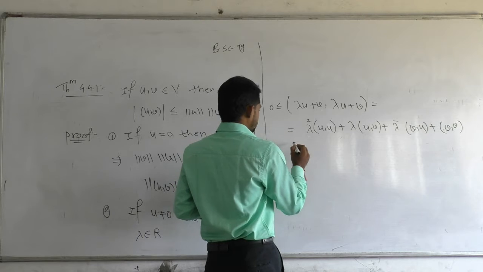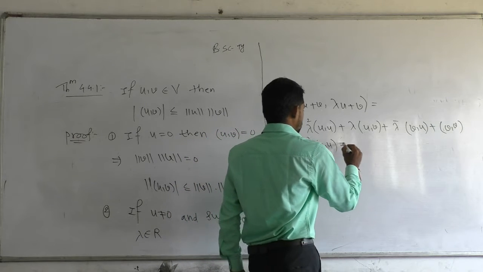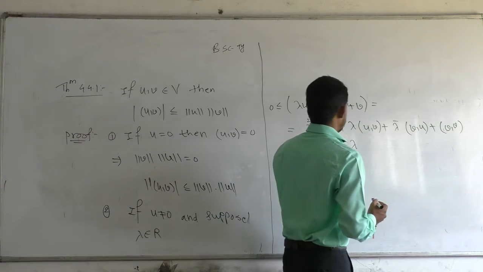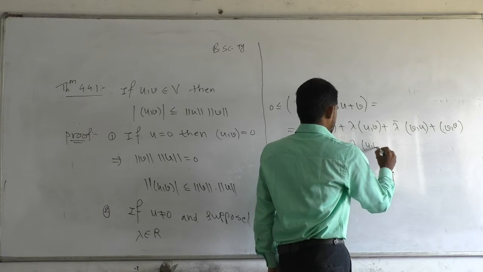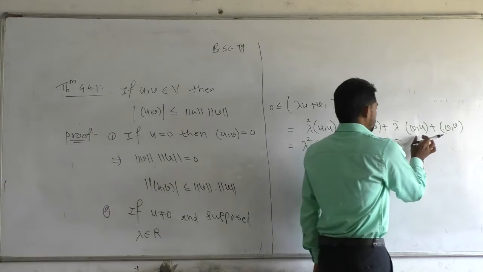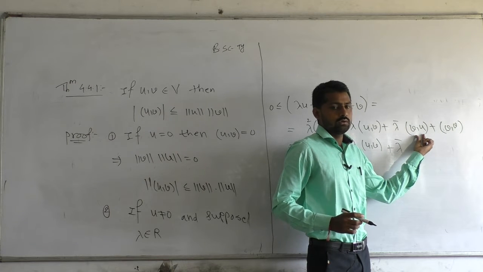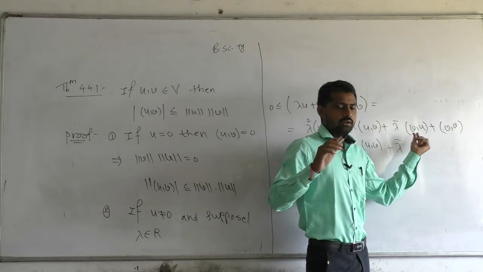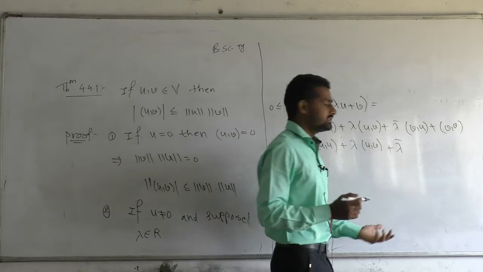So we can write lambda square inner product of u and u, plus lambda of inner product of u comma v plus lambda itself. Now inner product of v comma u is equal to the bar of inner product of u comma v, and this is a real number, hence its bar is itself.